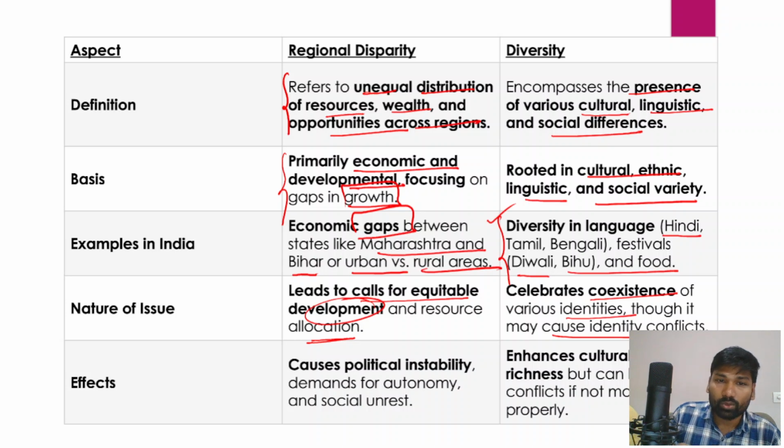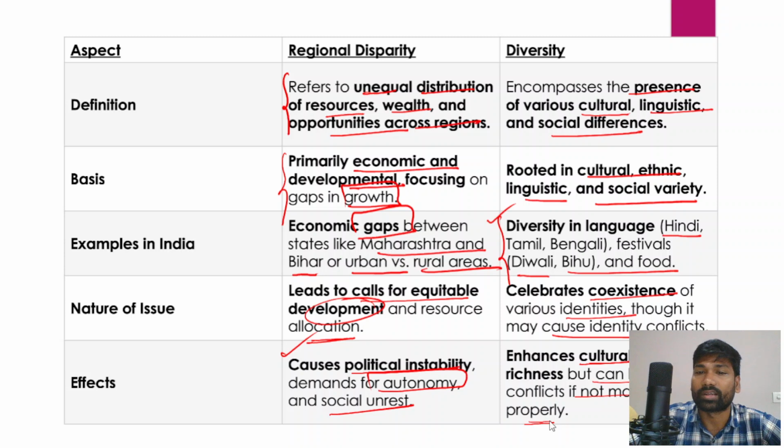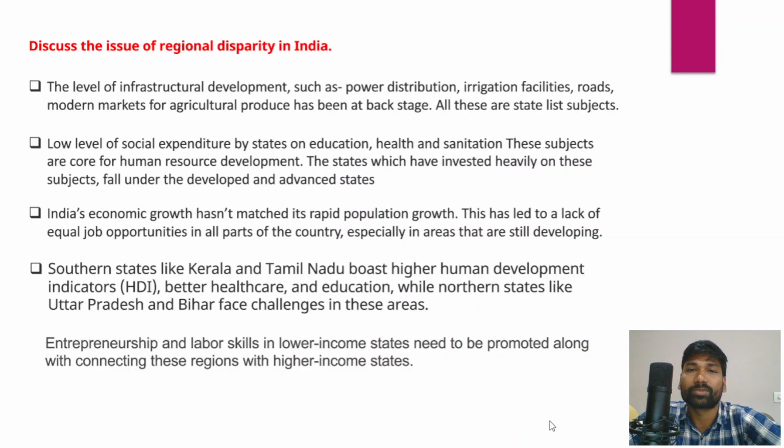So now, effects of regional disparity: it causes political instability, it results in violence, it results in communalism, and it results in demands for autonomy, demands for resources, and it would also cause social unrest as well. But on the other hand, diversity can further enrich cultural richness, but can lead to conflicts if not managed properly, right? So that's how you could write the differences between regional disparities and diversity.